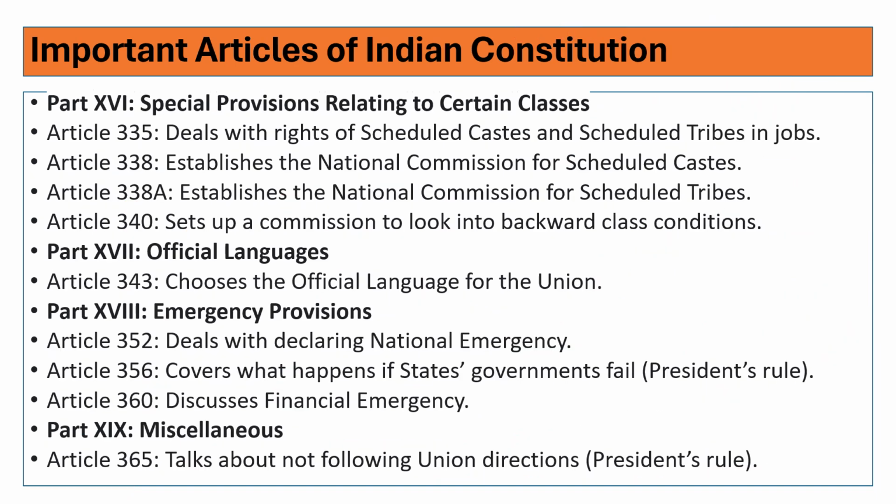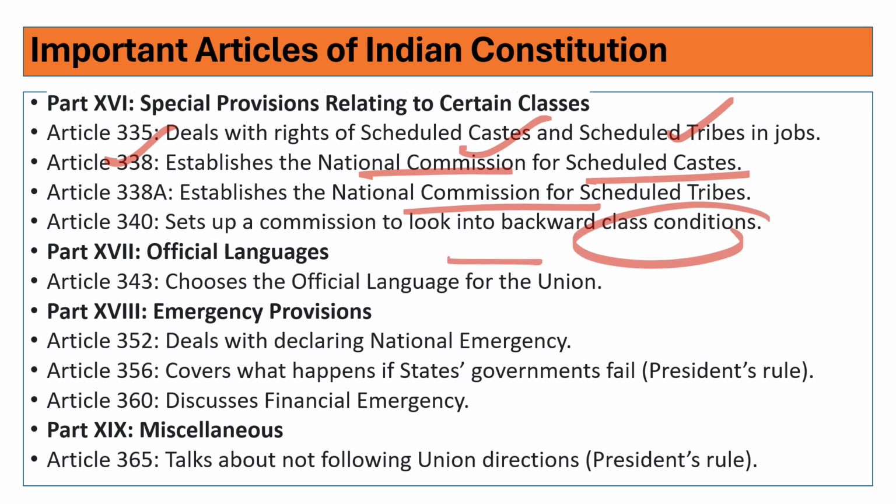Part 16 deals with special provisions relating to certain classes. Article 335 deals with the rights of Scheduled Castes and Scheduled Tribes in jobs. 338 deals with the establishment of the National Commission for Scheduled Castes. 338A, the National Commission for Scheduled Tribes. 340, setting up of a commission to look into backward class conditions. So 338, 338A, and 340. Remember these things. Very, very important.